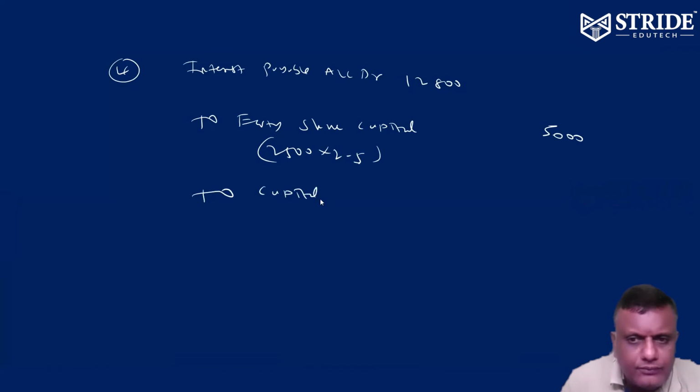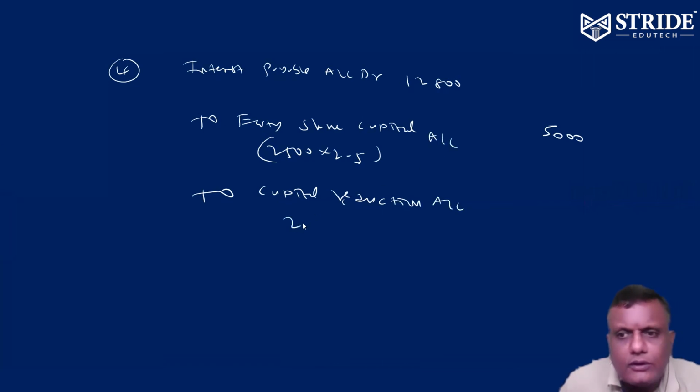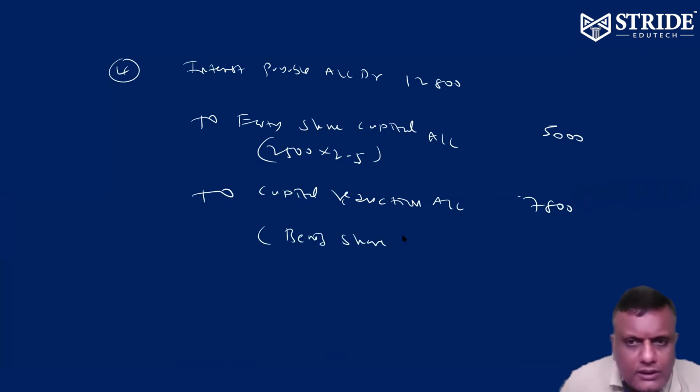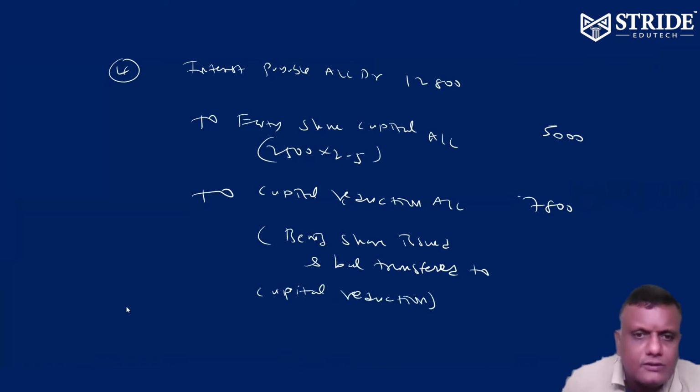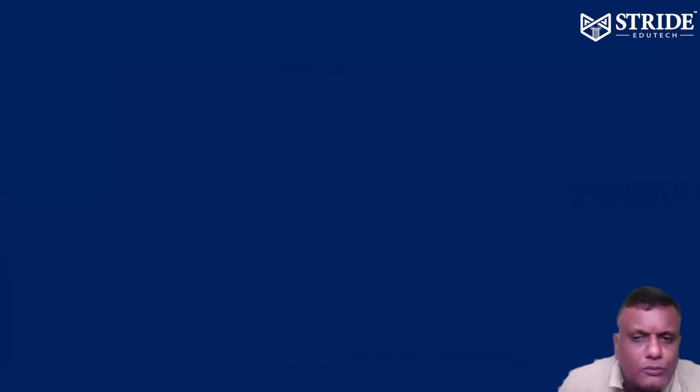And to capital reduction account, the balance amount, 7,800. Being shares issued and balance transferred to capital reduction. That's it. The interest part is over.